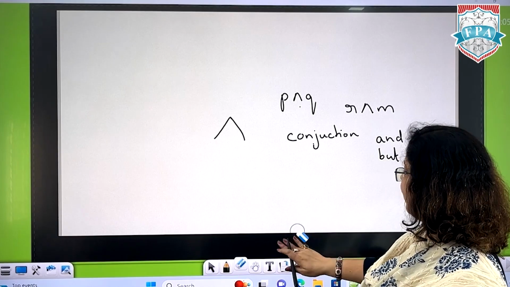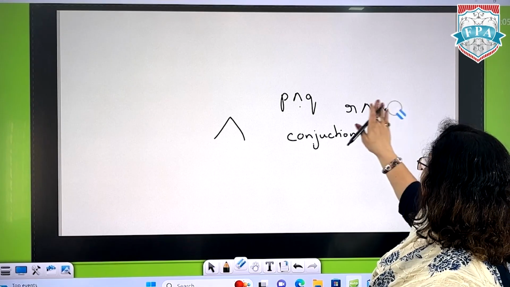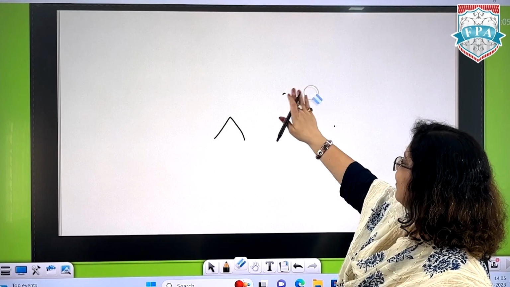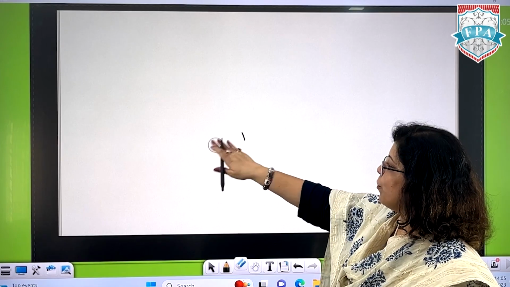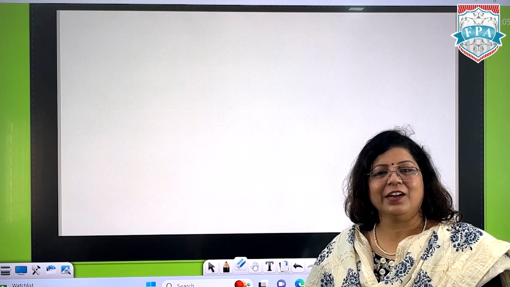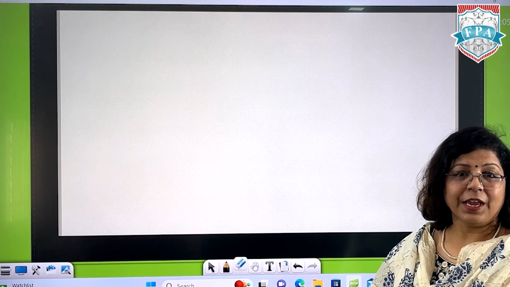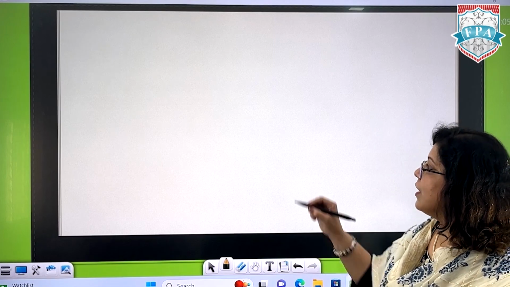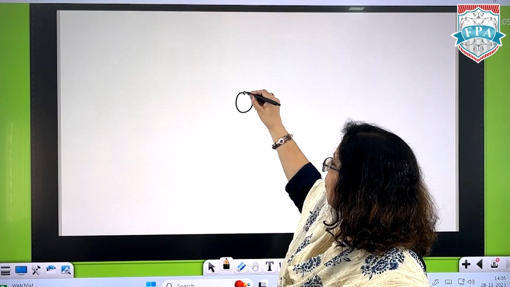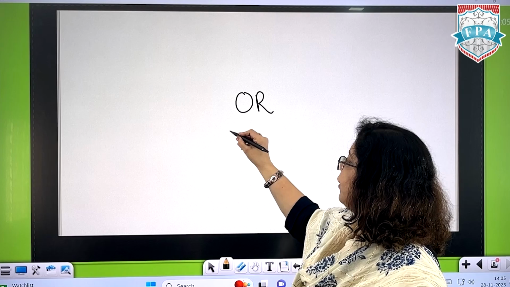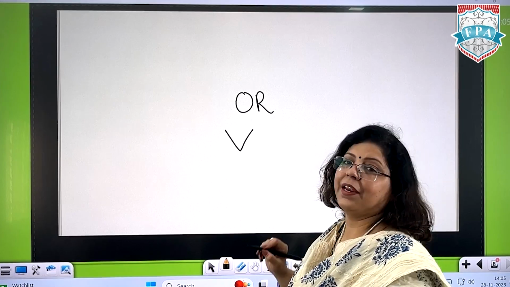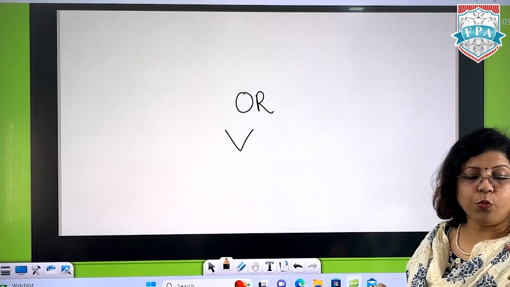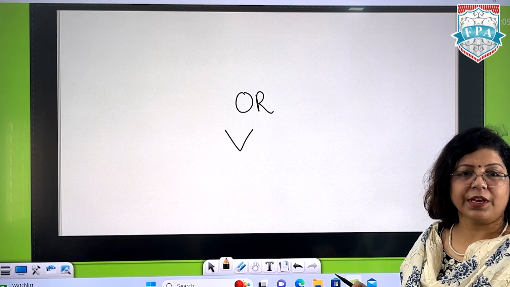Now we are moving to the next one. Logically, जब हमारे पास "and" है तो definitely "or" होगा. Okay? So the second connective which we are having is "or", denoted with the opposite sign. एक small v की तरह we are going to write this. Okay?